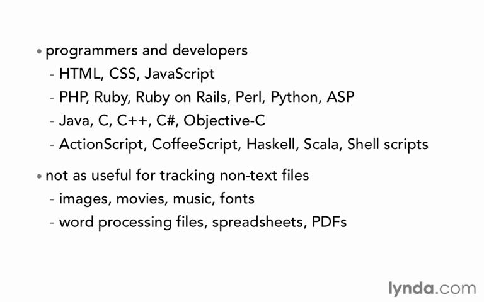It also doesn't work well with files that have to be interpreted by an application. Word processing files, spreadsheets, PDFs, Photoshop PSDs, these kinds of files need an application to interpret them. Otherwise, they're just a bunch of letters and numbers that Git won't understand. So Git will again keep track of the fact that you have a Microsoft Word file in version 1 and then version 2, but it won't be able to show you the difference, the text that you changed between those two files. It has to be a pure text file, not interpreted by a word processor.